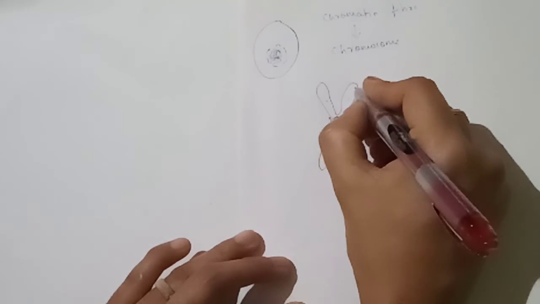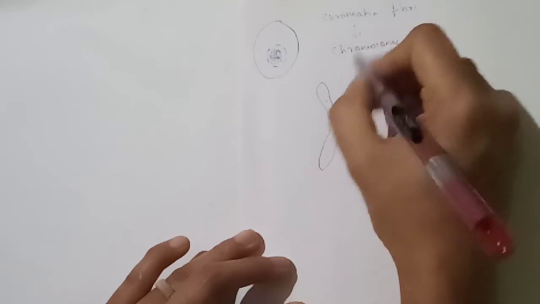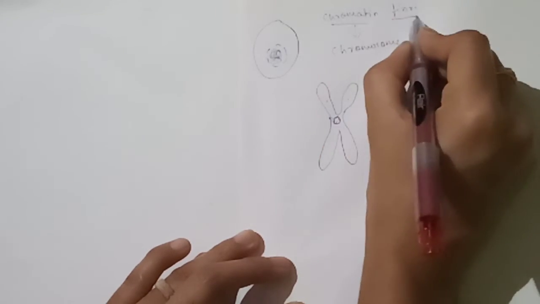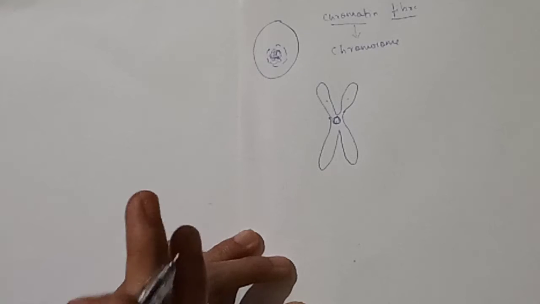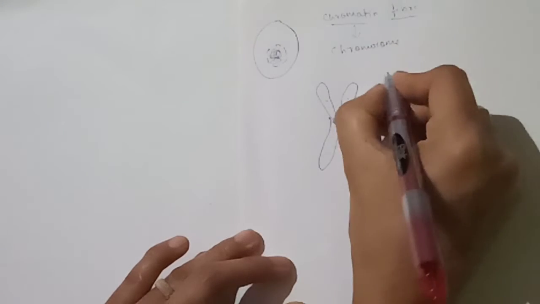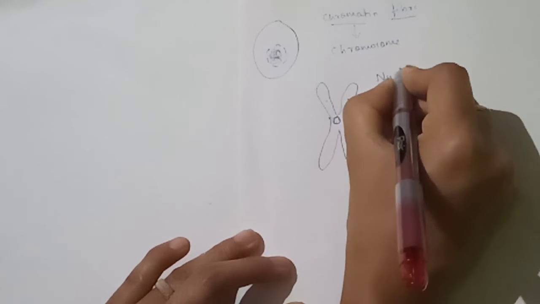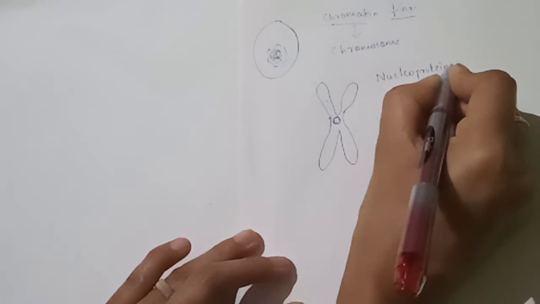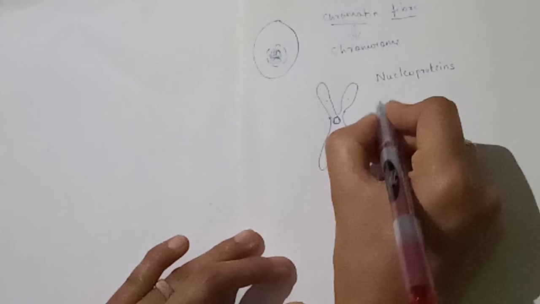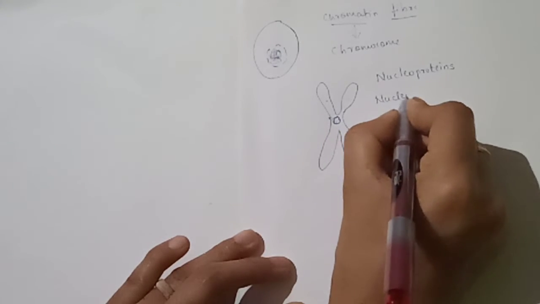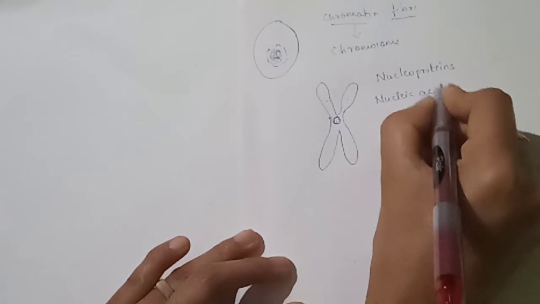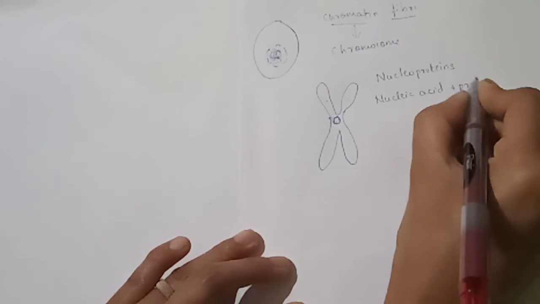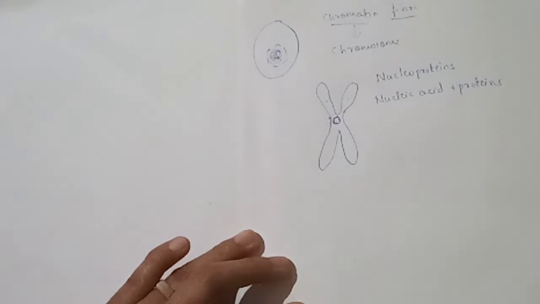Then what is chromosome? Chromosome is a condensed chromatin mainly made up of nucleoproteins, that is nothing but nucleic acid and proteins.